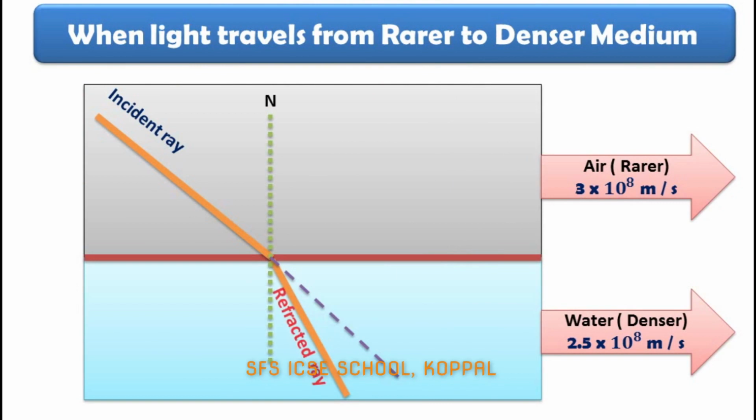This ray is called the refracted ray. It changes the path. Please note, do not forget to draw arrow marks to show the direction of light.